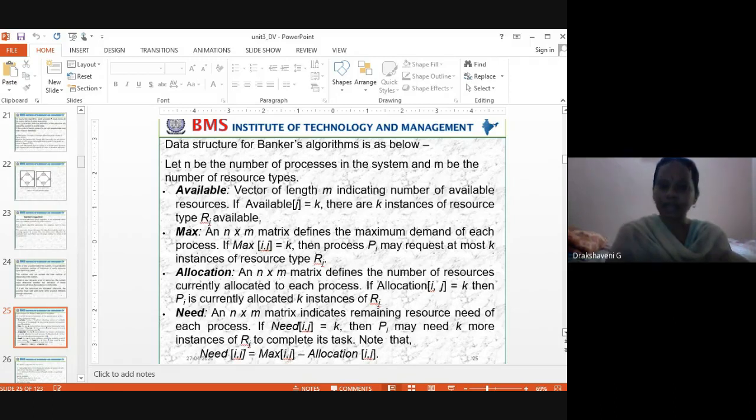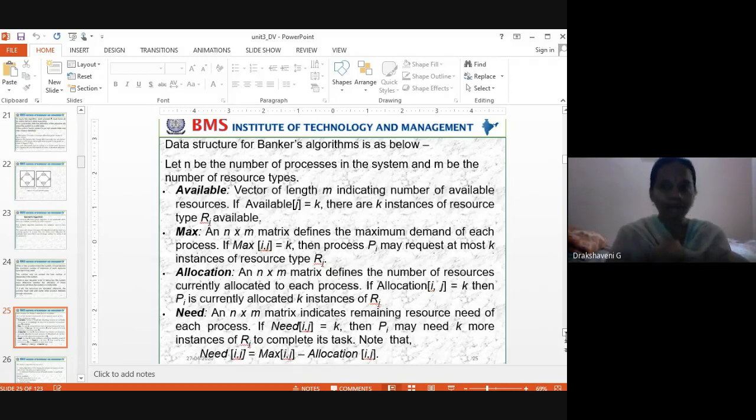Vector of length m indicates the number of available resources. How many resources do I have? Suppose you assume I am the operating system, and I have all these with me, and you are the three processes. Chaitra is one process, Bhavisha is one process, Mithili is one process.